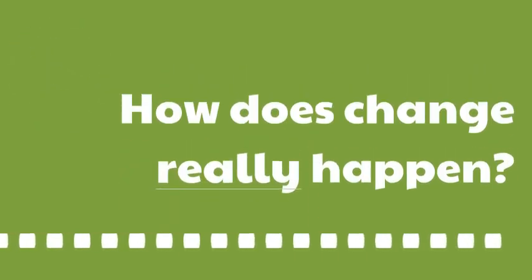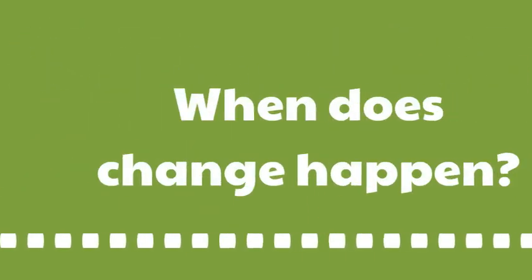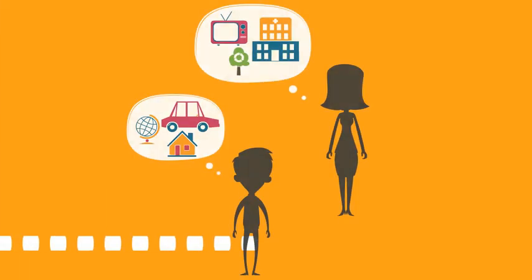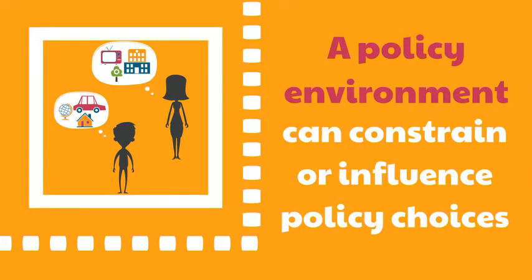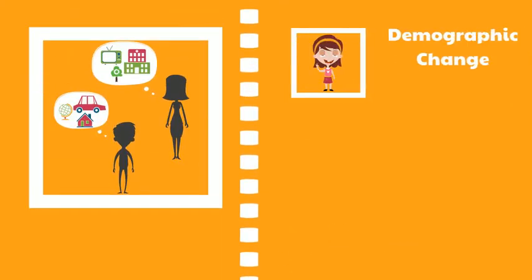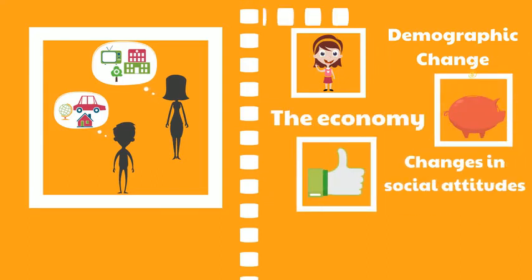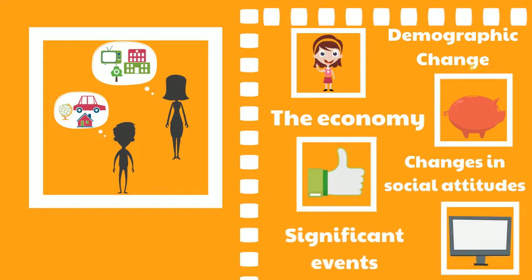At JPIT, we've been exploring how change really happens. In this video, we're asking the question, when does change happen? Policymakers make their decisions within a policy environment, which can constrain or influence their policy choices. These elements may include demographic change, the economy, changes in social attitudes or behaviour, and significant events.